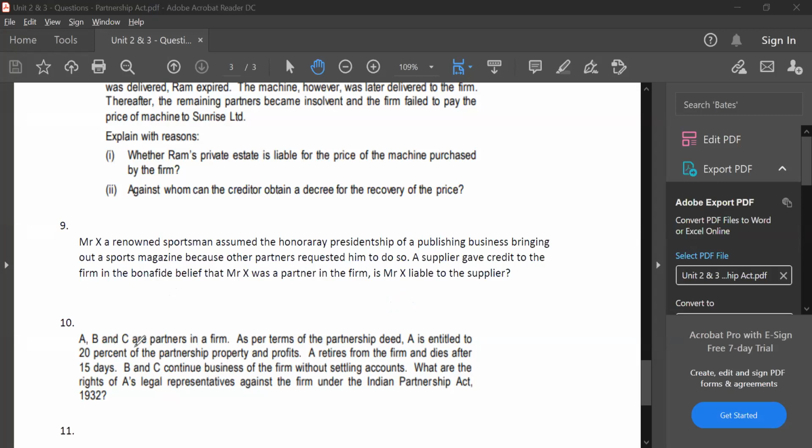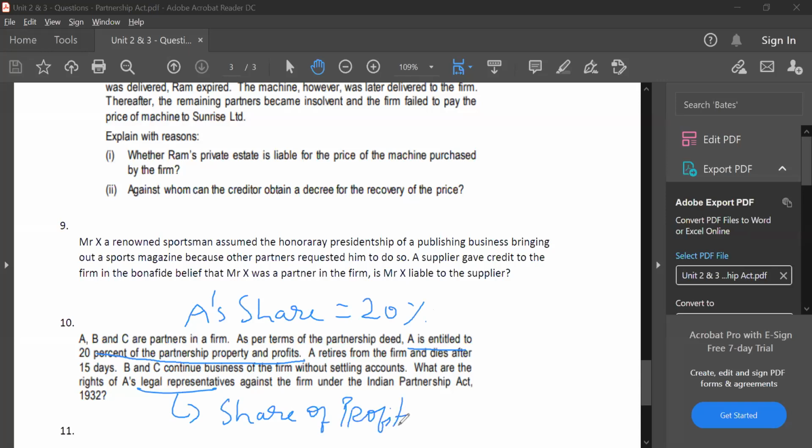Let me finish this. A, B, and C are partners in a firm. As per the terms of the partnership deed, A is entitled to 20% of the partnership property and profits. So A's share is 20%. A retires from the firm and dies after 15 days. B and C continue the business of the firm without settling accounts. What are the rights of A's legal representatives? Very simple. They can claim share of profits or 6% of the estate. Here, share of profits is 20%. Therefore, they can claim the share of profits of 20%.